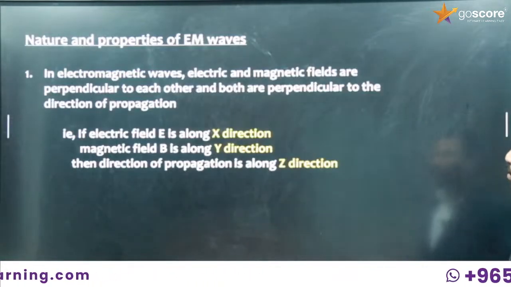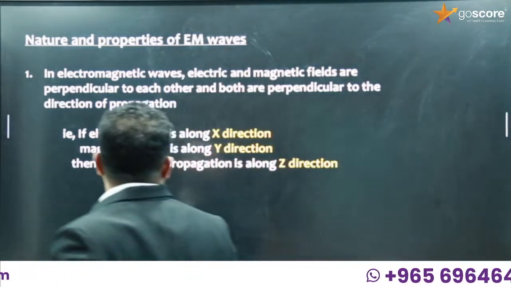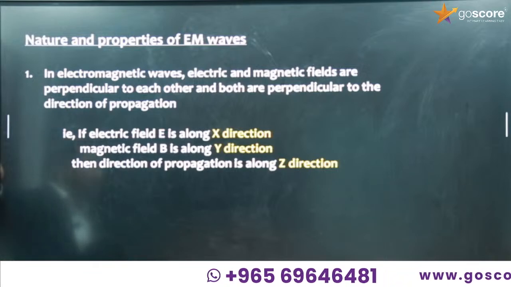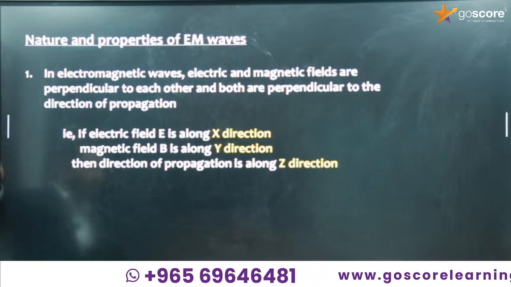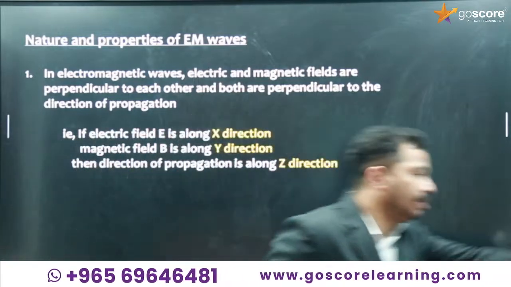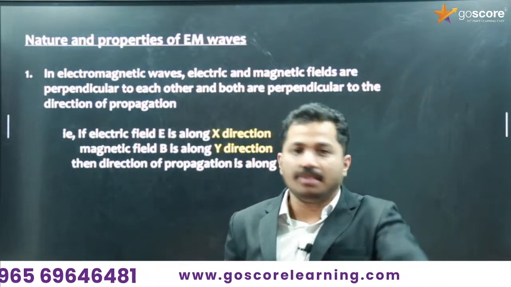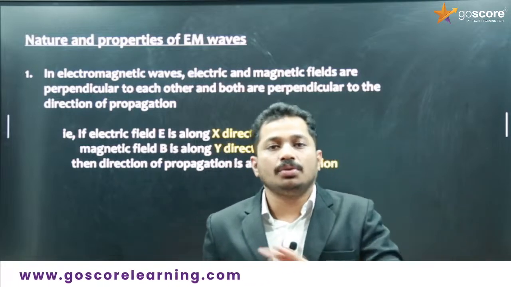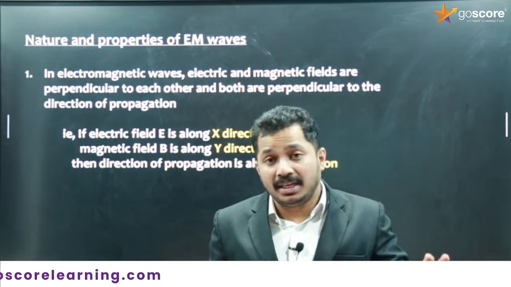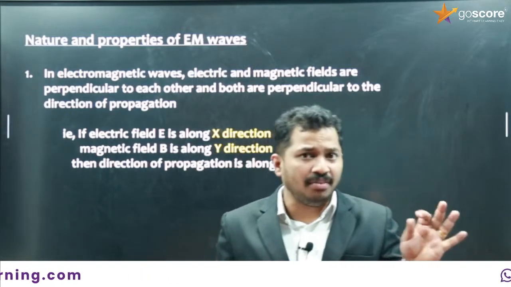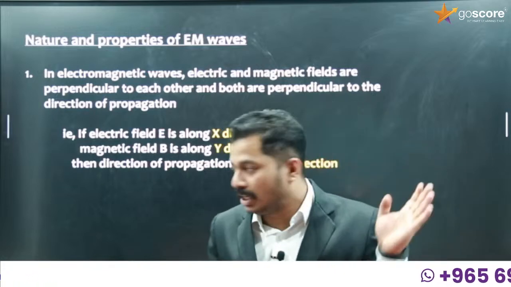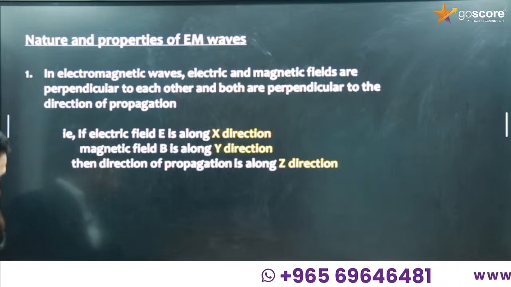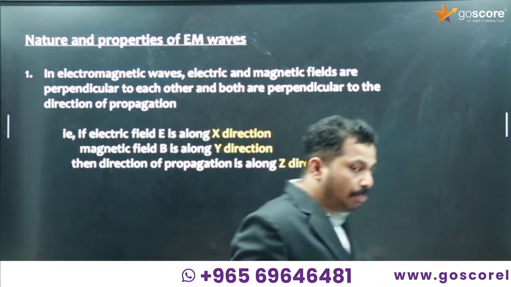So what is the nature? First one: in electromagnetic waves, the electric and magnetic field vectors are perpendicular to each other. That is very important, and both are perpendicular to the direction of propagation of the wave. The properties and nature definition of electromagnetic waves is very, very important. Don't skip any points. So first, they are perpendicular to each other. What are perpendicular to each other? The electric and magnetic field vectors, and both are perpendicular to the direction of propagation of the wave.